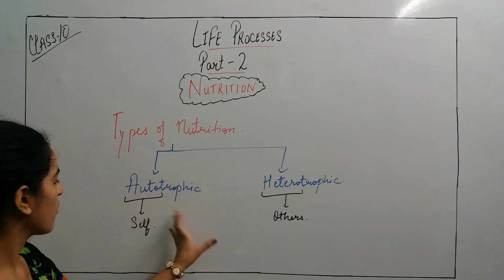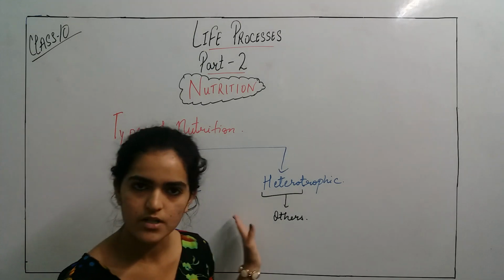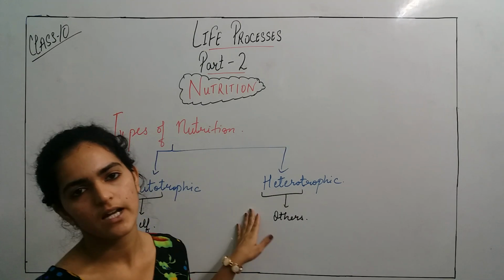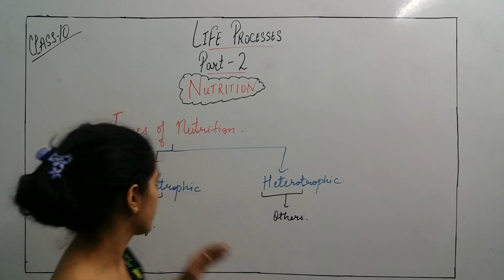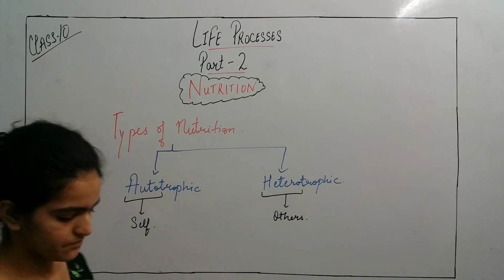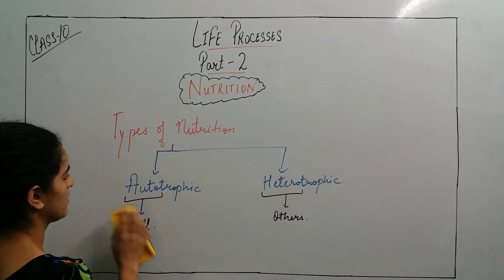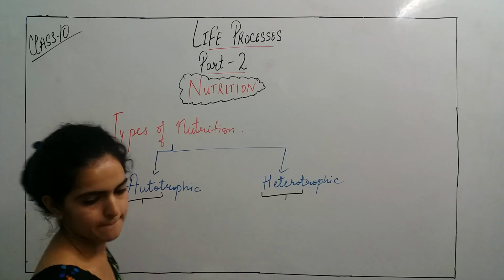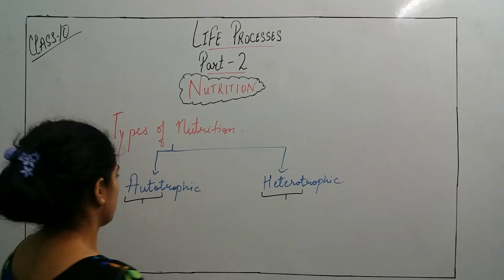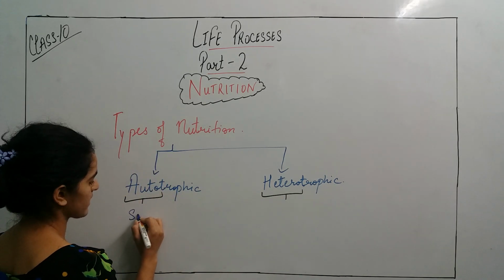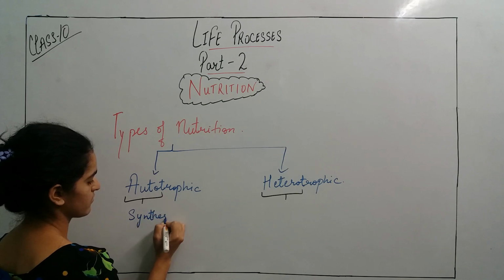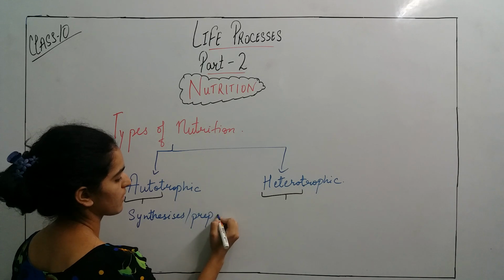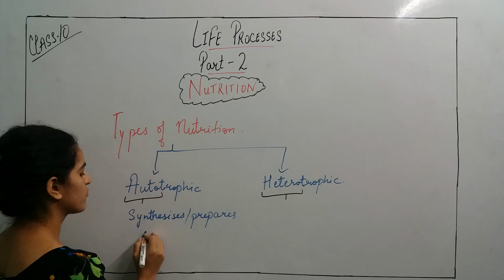So the autotrophic nutrition is the nutrition in which the organism prepares or synthesizes its own food.